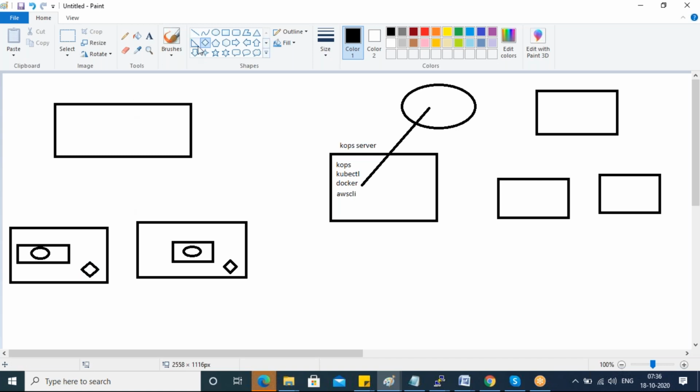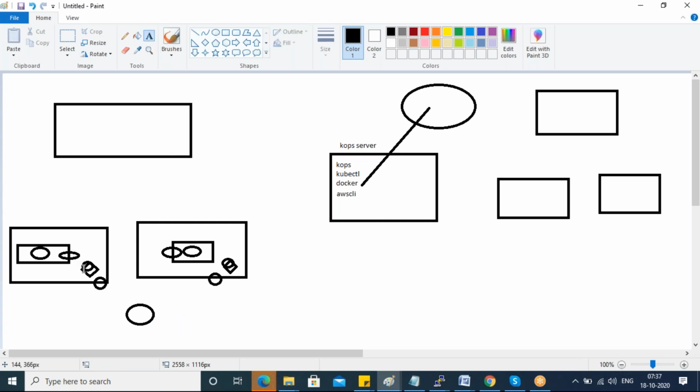Here one port, again here one port. I hope you are clear about service details, right? Yesterday I showed you. And this is load balancer.